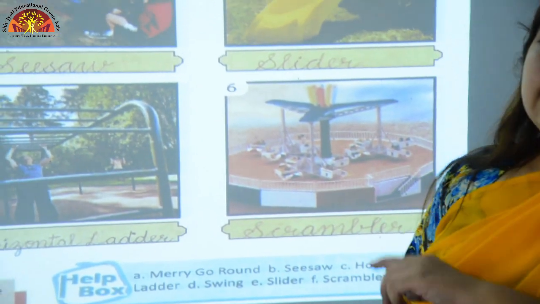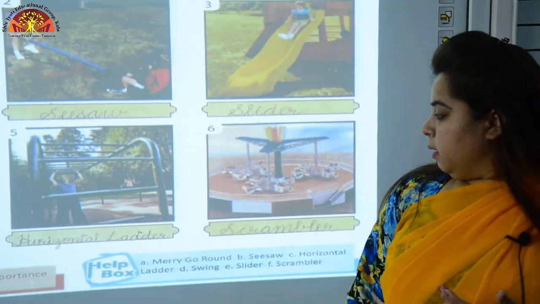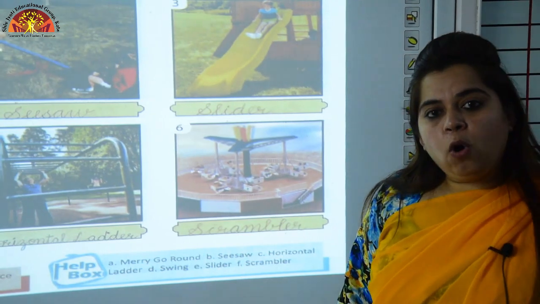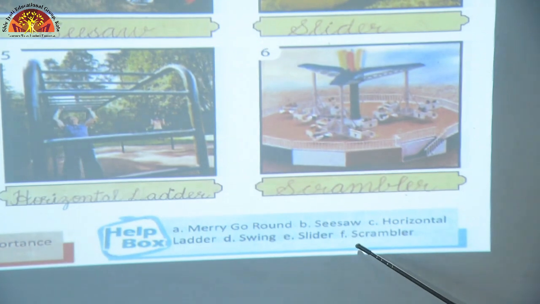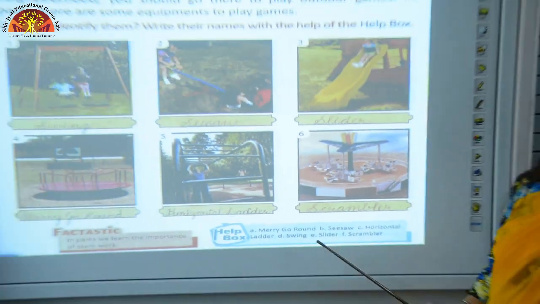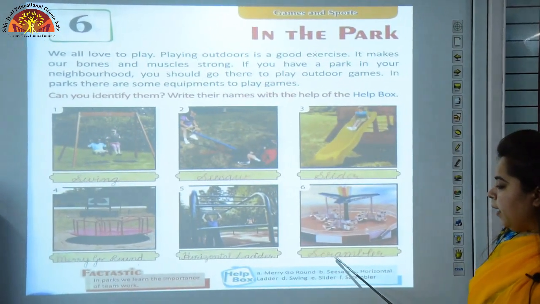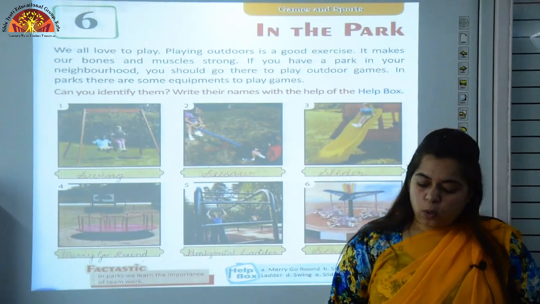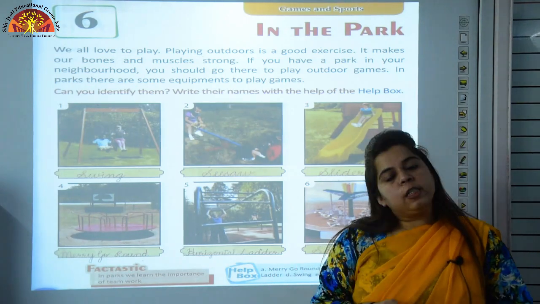Now picture number 6. This you can mostly see in amusement parks, and this is called scrambler. What is it called? It is called scrambler. Let's see the spelling of scrambler, children. S-C-R-A-M-B-L-E-R, scrambler.